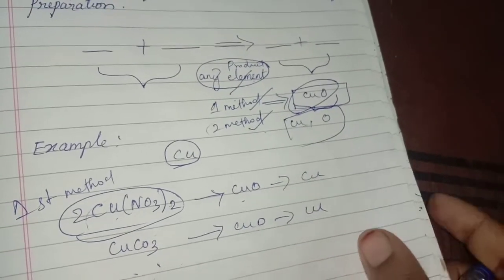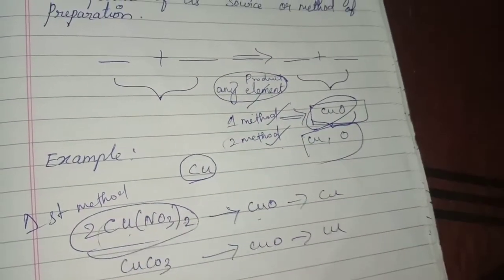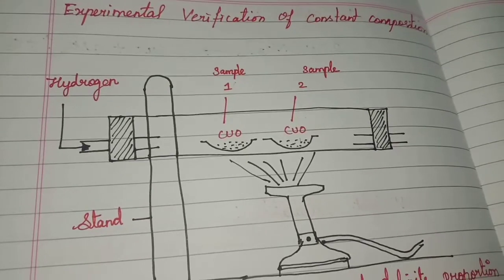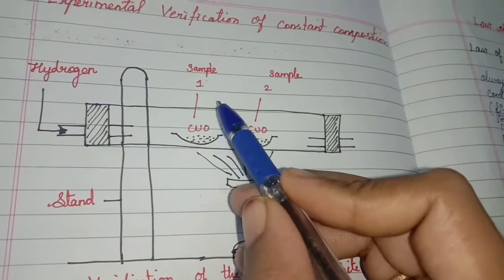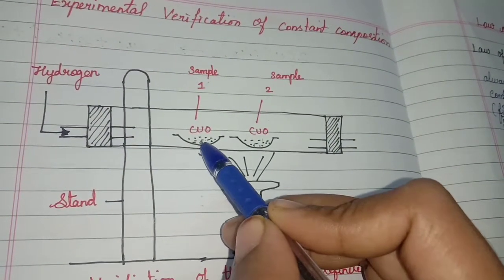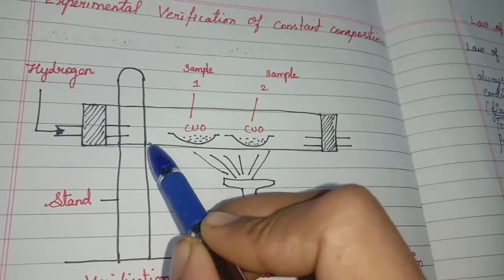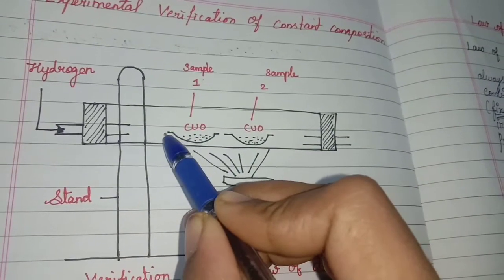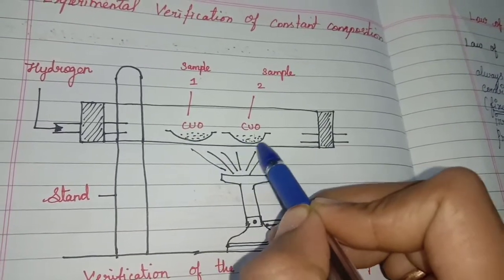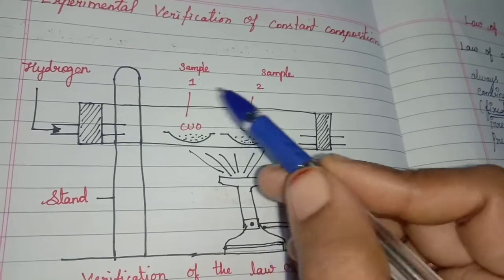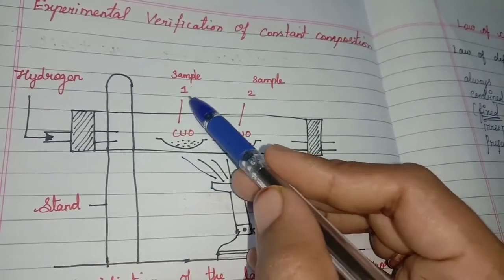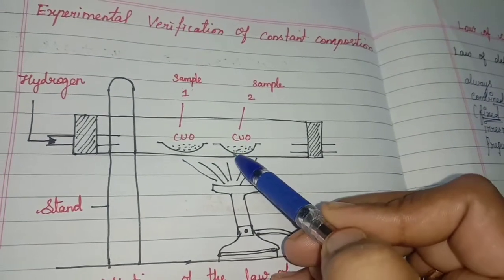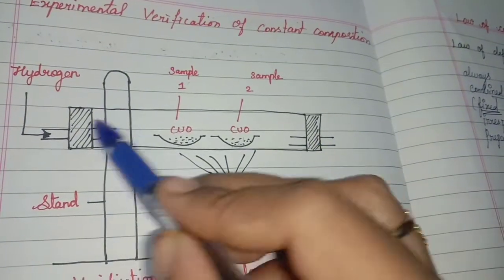Now see the example. Verification of constant composition. From two methods CuO will be prepared. This CuO, cupric oxide, from the two samples prepared by the two methods, will be placed in the porcelain boat and put into a glass tube.